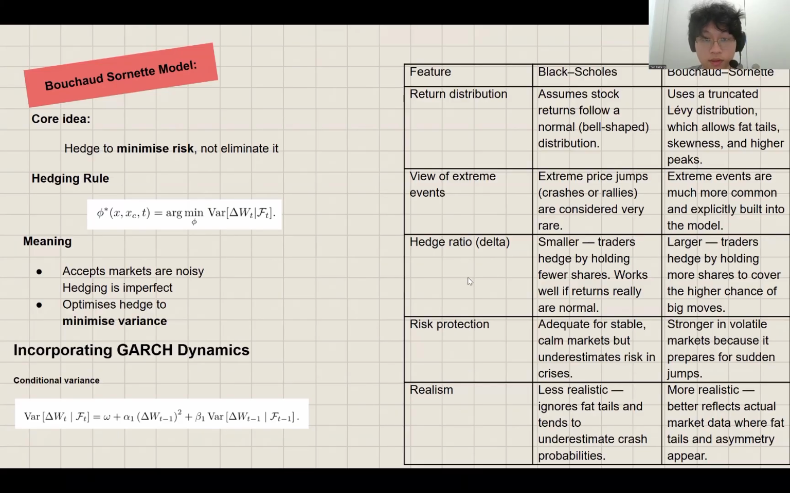The key innovation is the way this model handles volatility in the return. It embeds GARCH-style volatility processes, which allow volatility to cluster and persist. And instead of assuming Gaussian shocks, the model uses a truncated Lévy distribution. That means the returns can exhibit heavy tails while still maintaining finite variance.